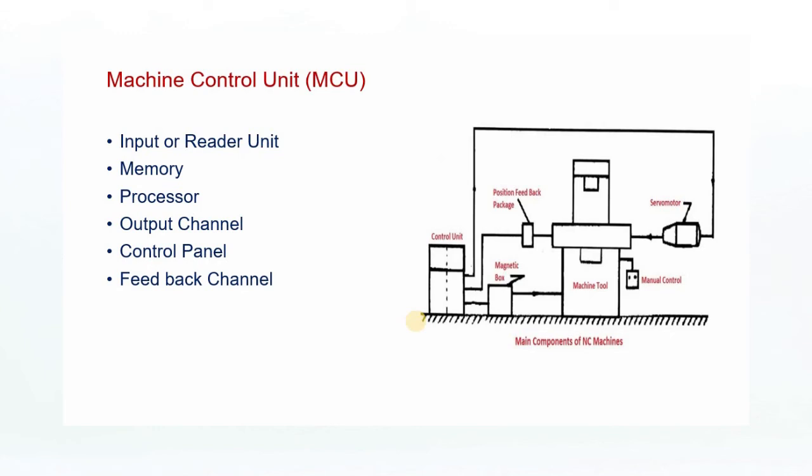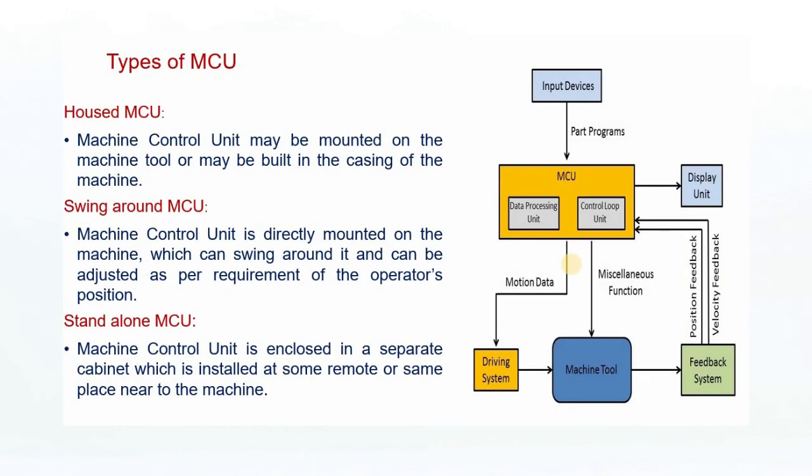The machine control unit includes various components such as the input or reader unit, memory, processor, output channel, control panel, and feedback channel. This diagram shows the various components of NC machines: the machine tool, the machine control unit, the position feedback package, the control unit, the magnetic box, and the manual control servo. This is one of the simple systems of NC machines with its various components.